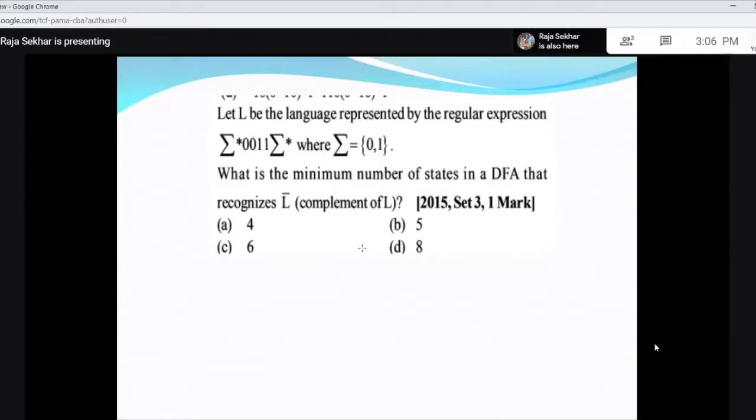Let L be the language represented by the regular expression. So sigma is 0, 1. So what is your regular expression? The regular expression given is sigma when it is 0, 1. So sigma star is 0 plus 1 or 0, 1. 0, 0, 1, 1. Then I'll write here. Let me write here.